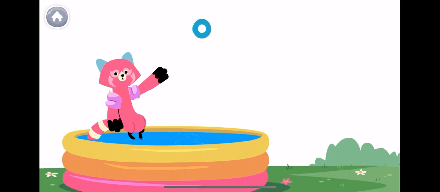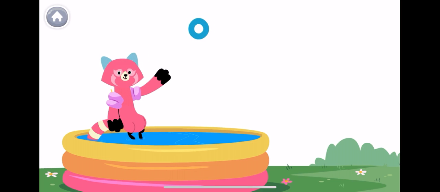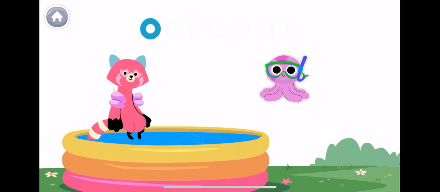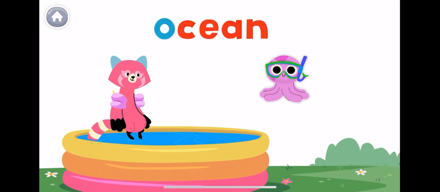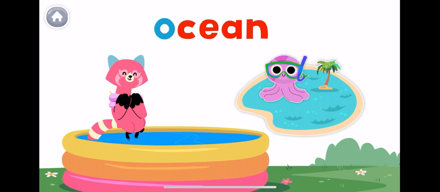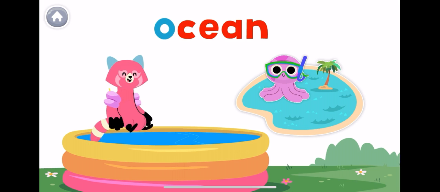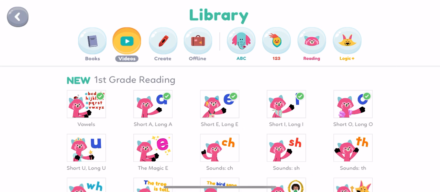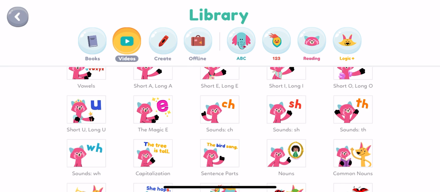The letter O is a vowel. It can make the short O sound like in octopus. Or it can make the long O sound like in ocean. An octopus swims in the ocean. But I swim in the pool. Okay, so we have a short O as in octopus and a long O as in ocean.